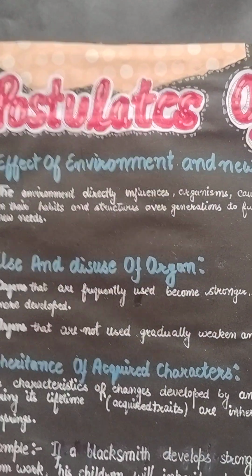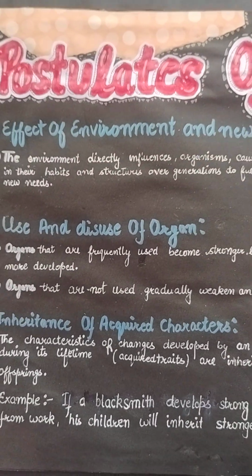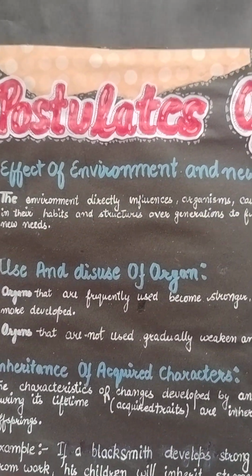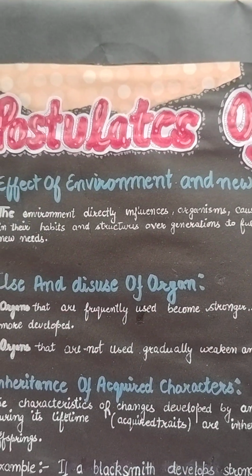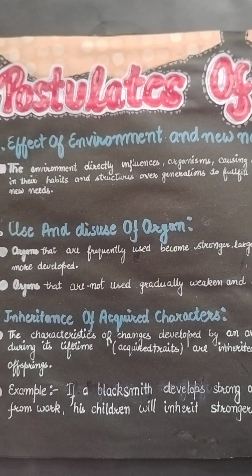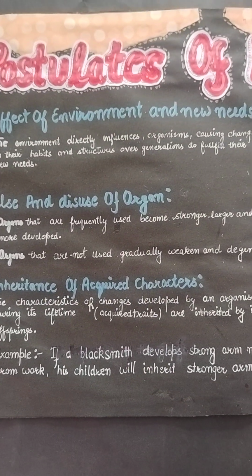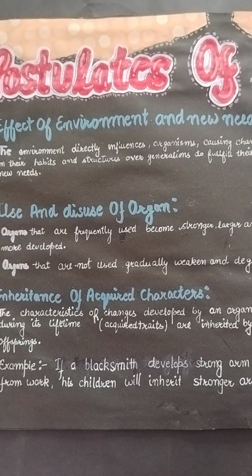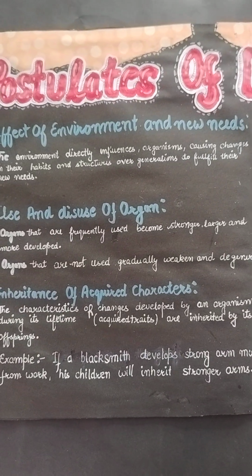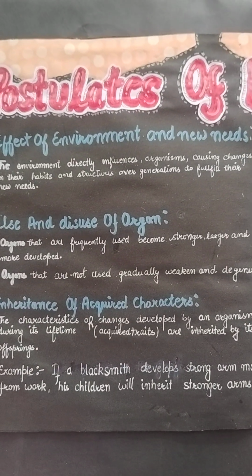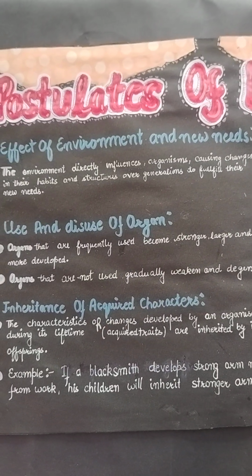Yogita, can you please define the postulates of Lamarckism? So the first postulate is effect of environment and new needs. The environment directly influences organisms, causing changes in their habitat and structure over generations to fulfill their needs. And the second one is use and disuse of organs. Organs that are frequently used become stronger, larger, and more developed, while the organs that are not used gradually weaken and degenerate.